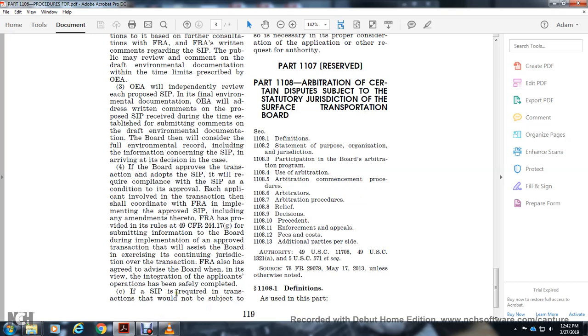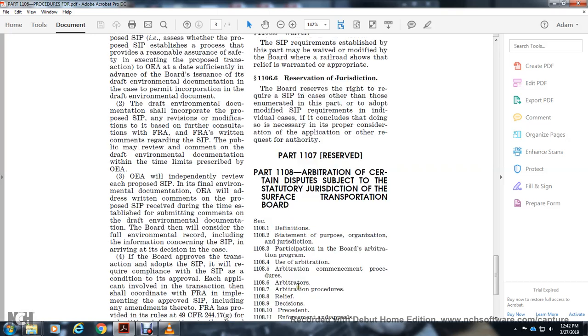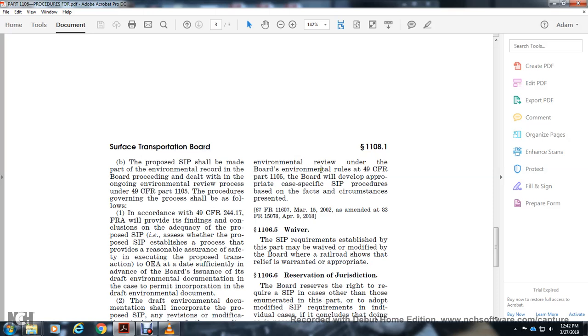If the safety integration plan required with the transaction would not be subject to environmental review under the Board's environmental rules, Title 49 CFR 1105, the Board will develop the appropriate specific safety integration plan procedure based on the facts and circumstances presented.